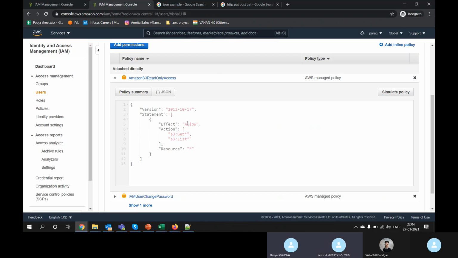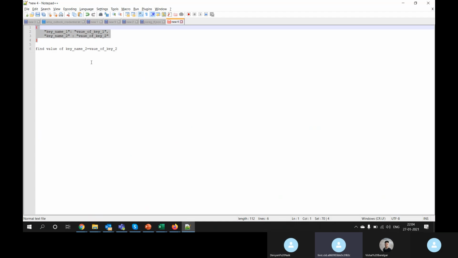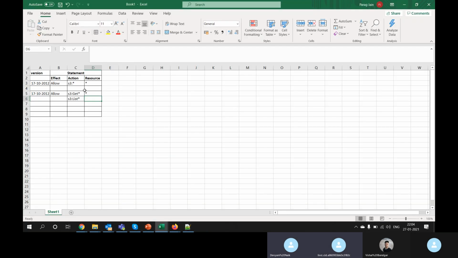If it's a string, quotes are required. JSON is a key value pair. The key is always a string, and the value can be anything. It can be an integer, decimal, float, or string, and for string, quotes are required. And this is what a policy will look like in JSON format.